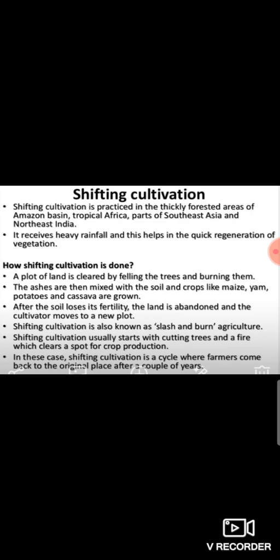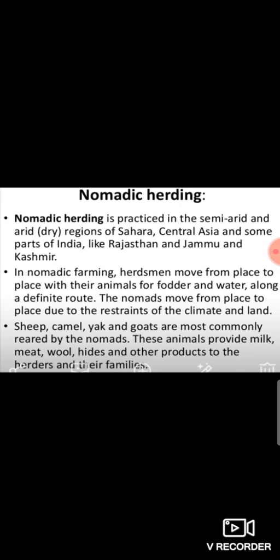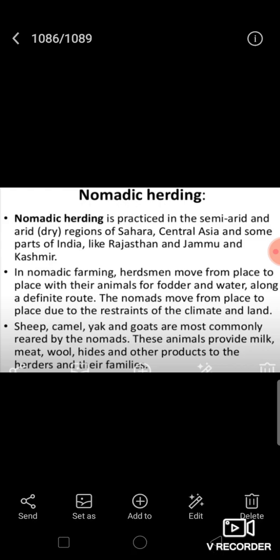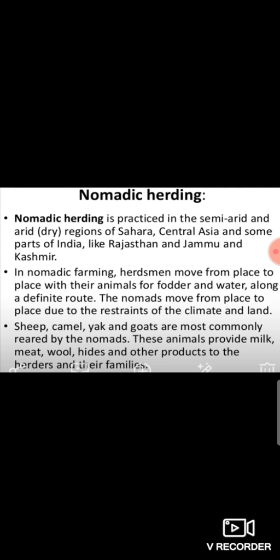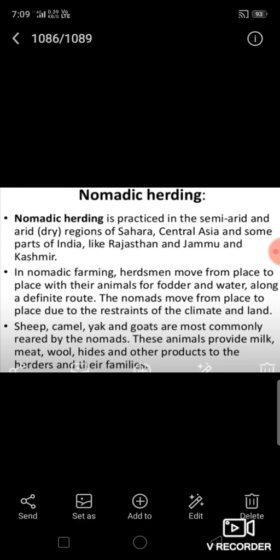Now, nomadic herding. In this kind of farming, herdsmen move from place to place with their cattle in search of pastures and water. Nomadic herding depends on the climatic conditions and the nature of the terrain. In mountainous regions, when it is too cold in winters, herders move down the valley with their cattle. Such seasonal migration is called transhumance. Herdsmen usually follow the same route.